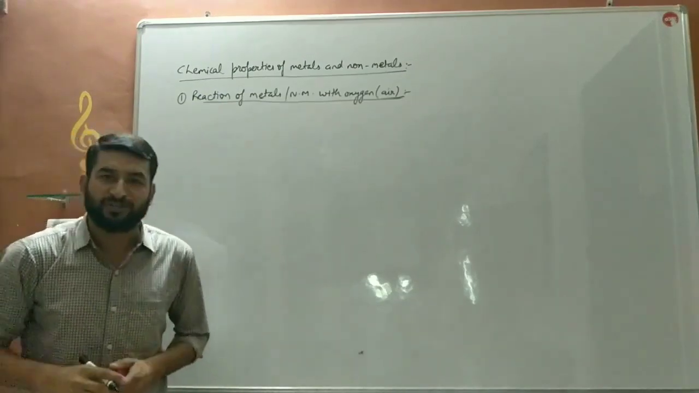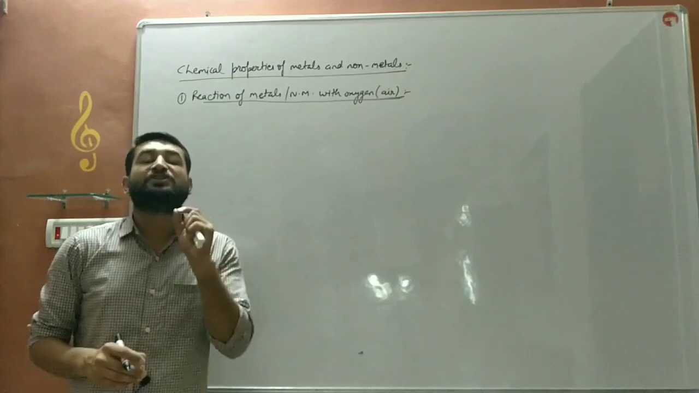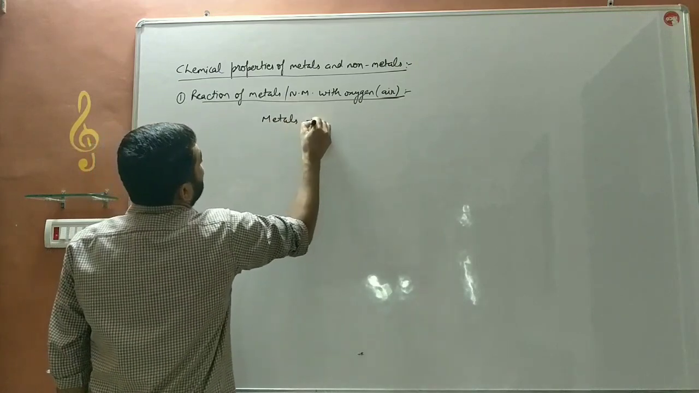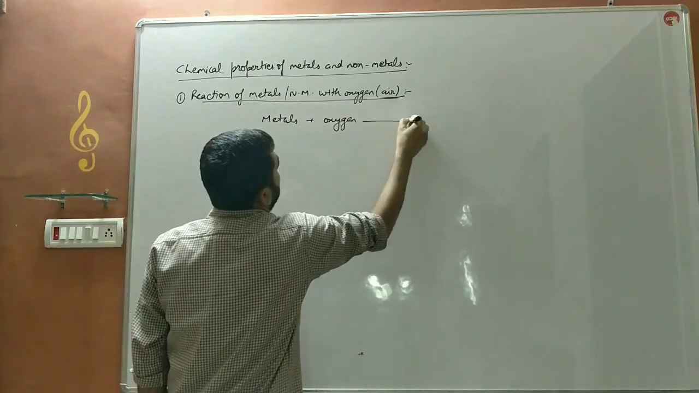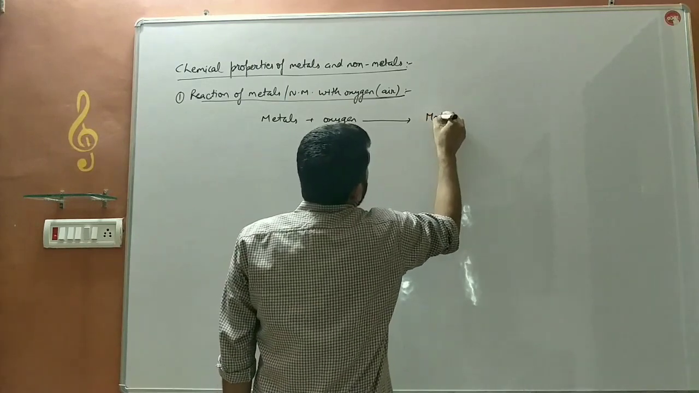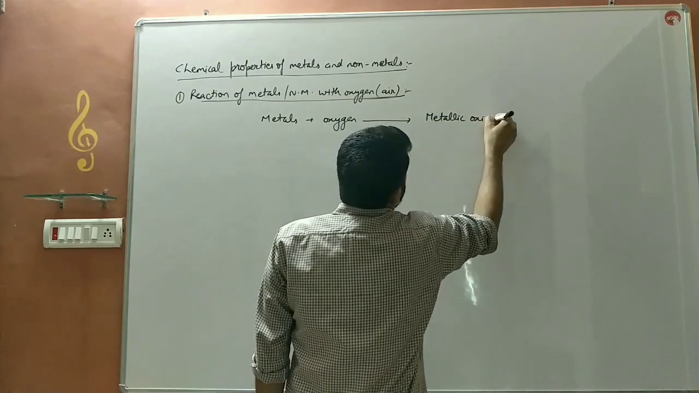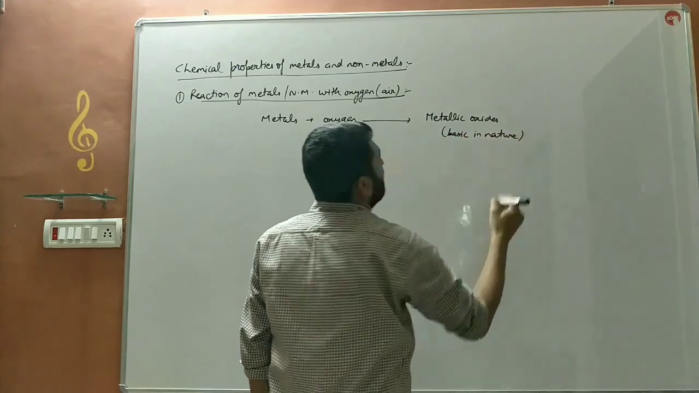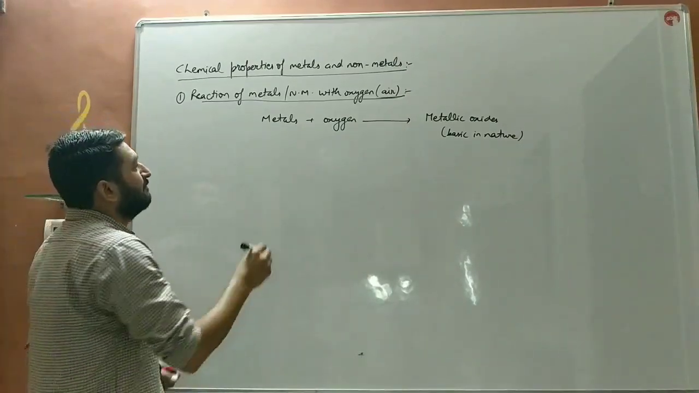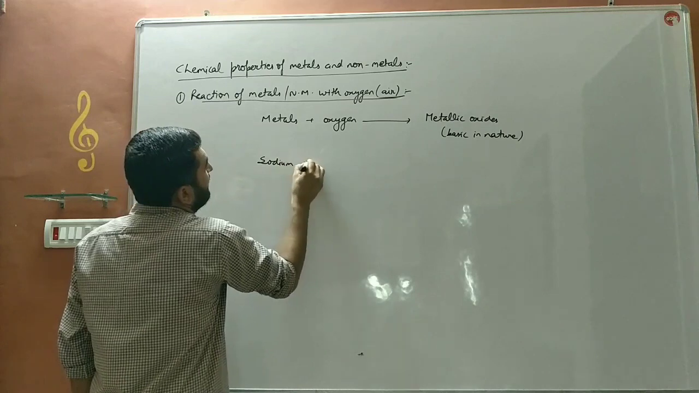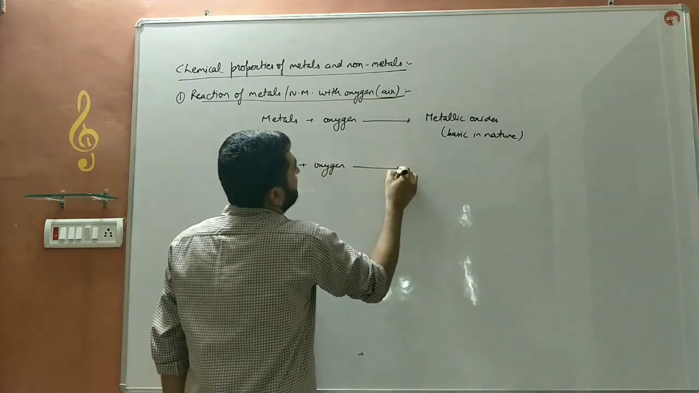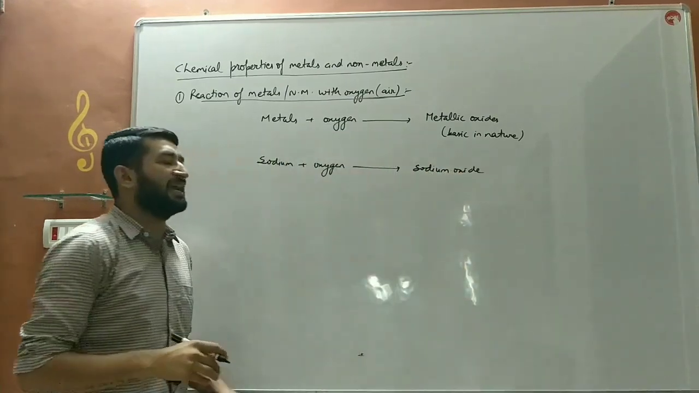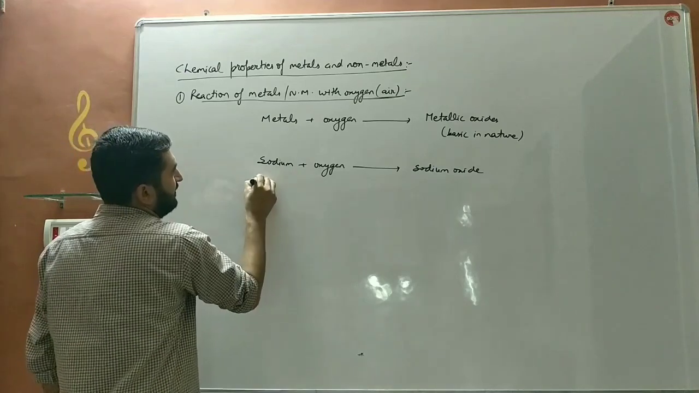When metals react with oxygen, they form metallic oxides, which are basic in nature. That is, they turn red litmus blue. For example, sodium is a metal. When it reacts with oxygen, it will form sodium oxide.